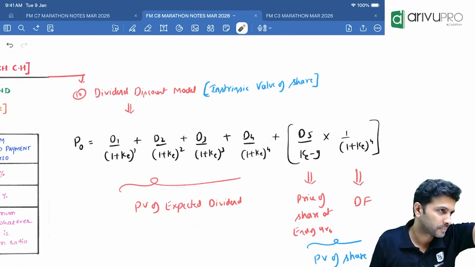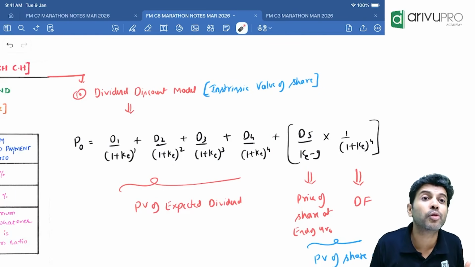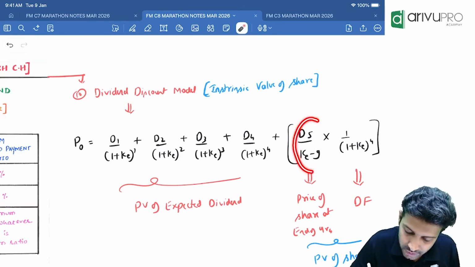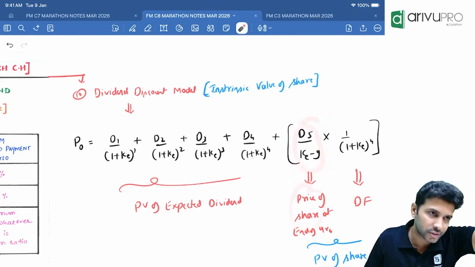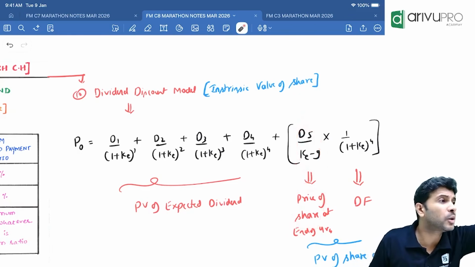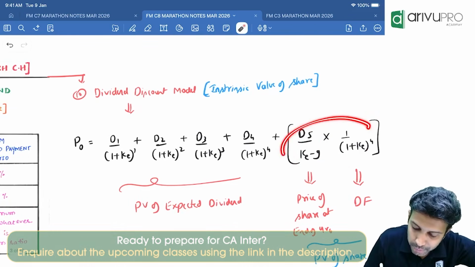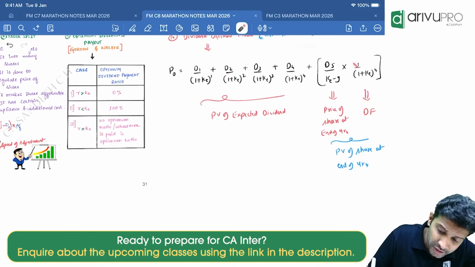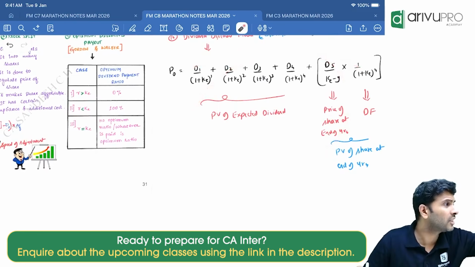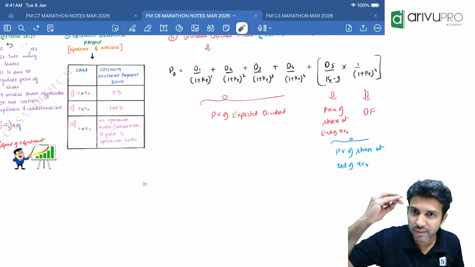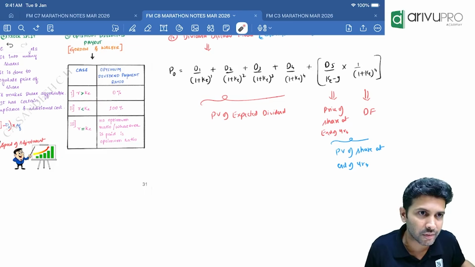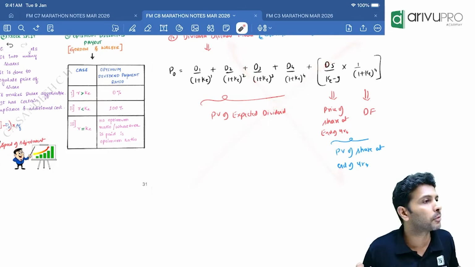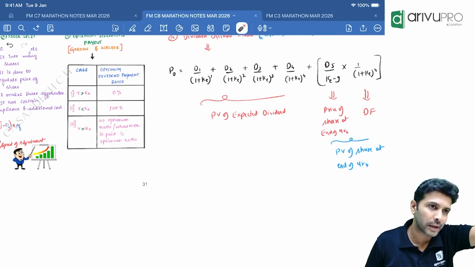So that is a 2-mark question. Then they asked the price of the share at the end of the 4th year. Which portion of the formula captures that? This. They asked this for 2 marks. Then they asked, what is the present value of market price? How do you get it? By multiplying these two. That is one requirement. Then they finally asked, what is the intrinsic value of the share? That will be the total. So using the same formula, they asked 4 questions. But when we solve individually, we know the answer for each component because that's the way we are solving. But in the formula, you will get only one answer. So that's the reason I don't prefer this method. I prefer to solve using the normal way without the formula.